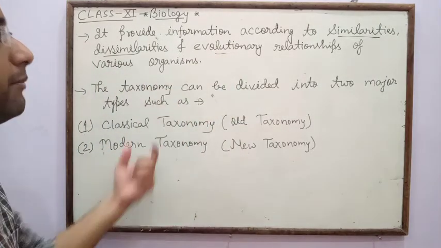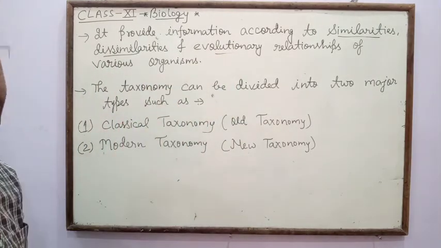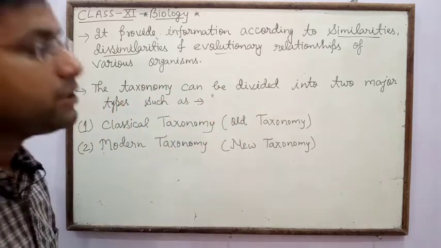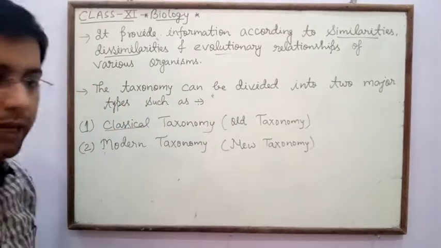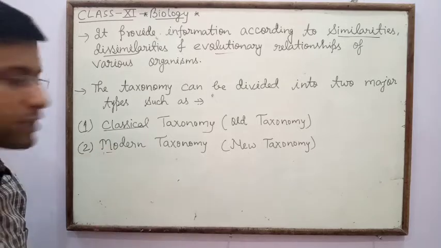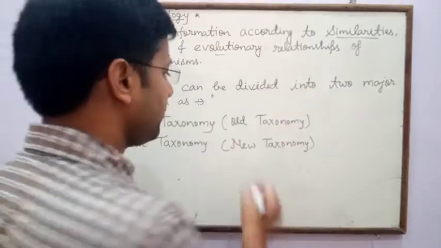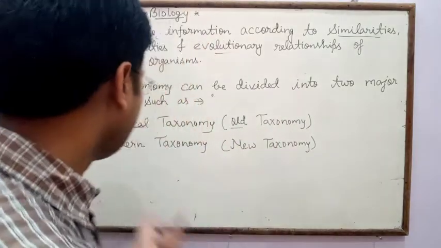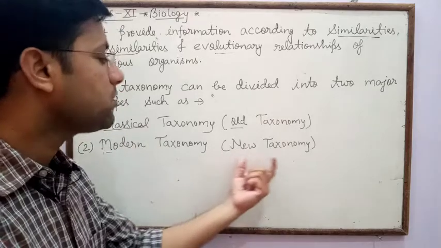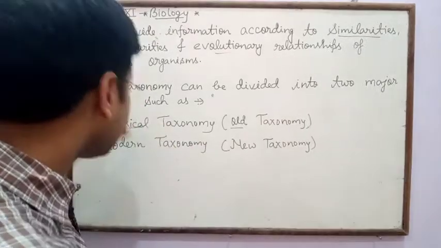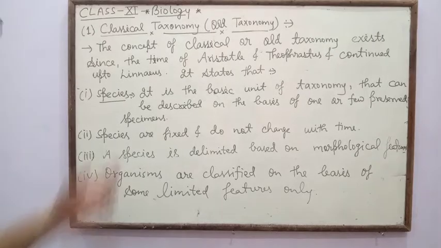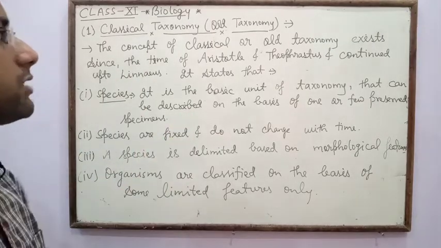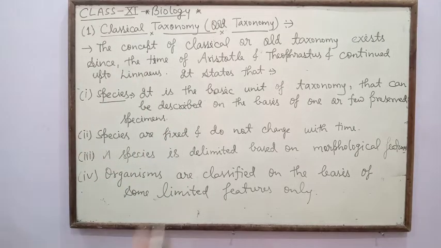The taxonomy can be divided into two major types, such as classical taxonomy and modern taxonomy. Classical taxonomy is called old taxonomy, while modern taxonomy is called new taxonomy. So next is classical taxonomy, or old taxonomy.